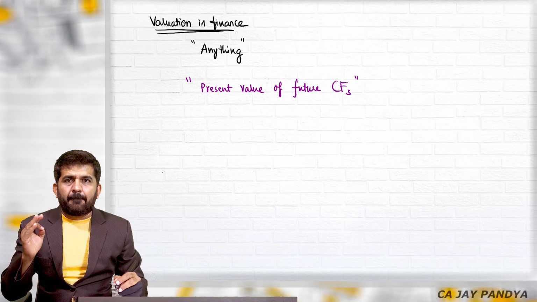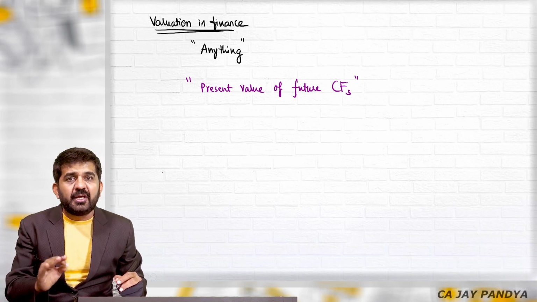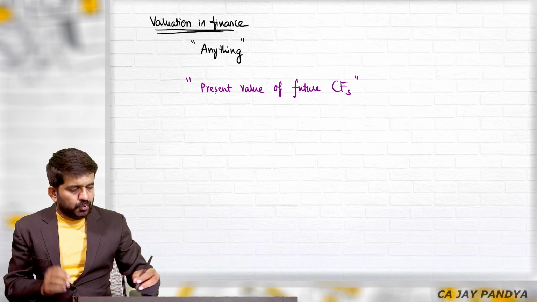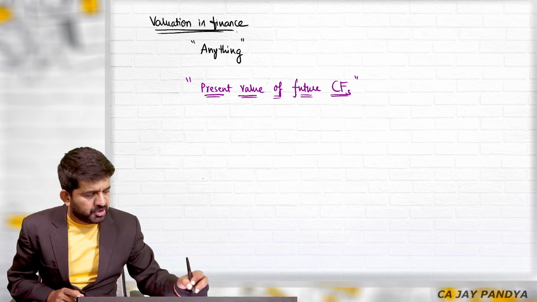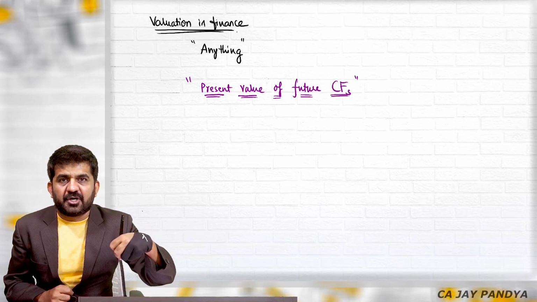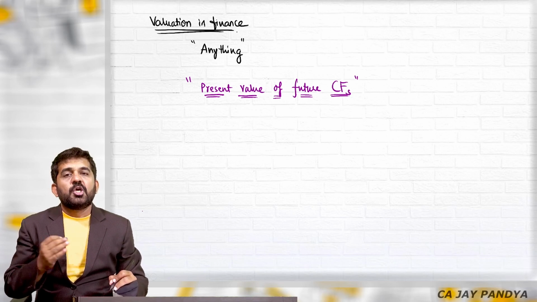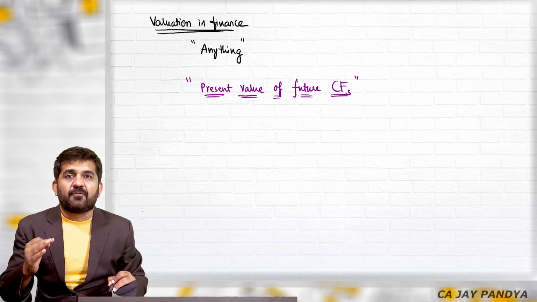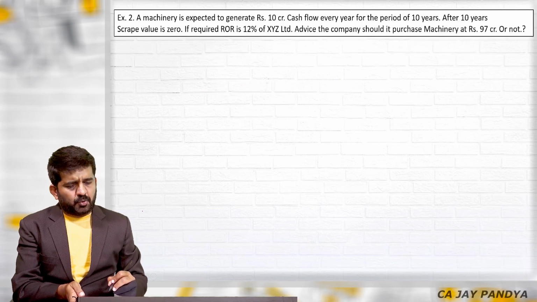To value a pin, an aeroplane, a company, a country, the same concept is used. What cash flow will that asset earn? Just find out the present value at your required rate of return, and you will get your valuation in finance. Let us start some of the questions.